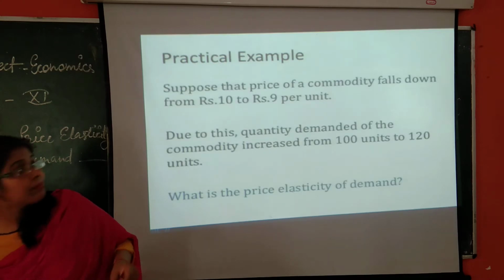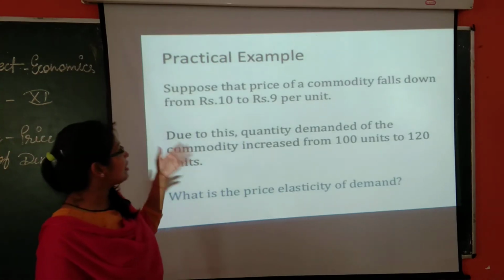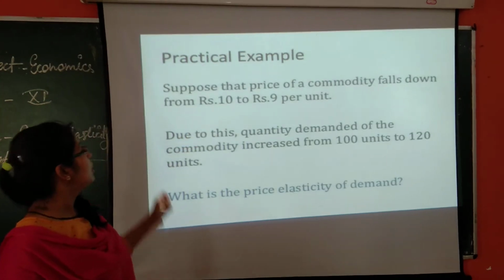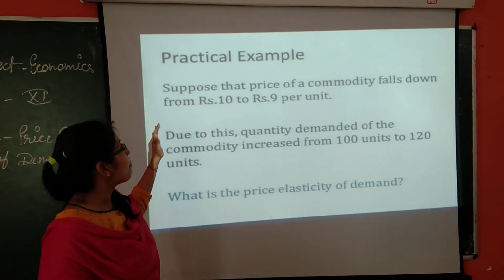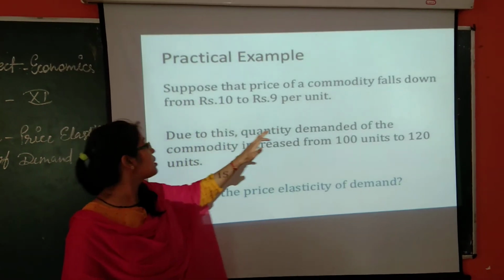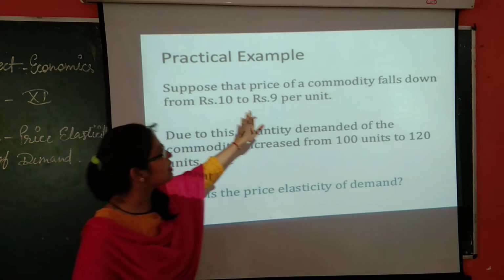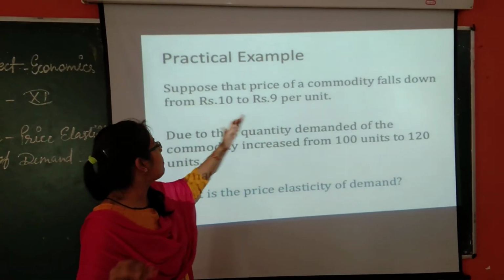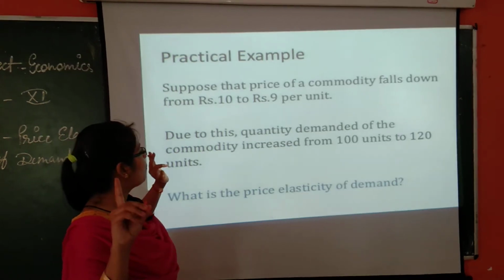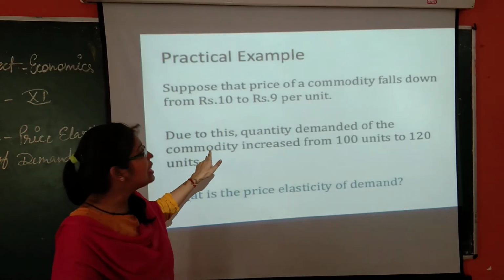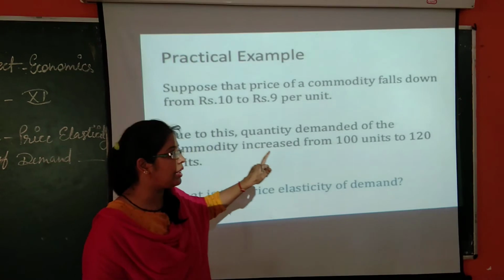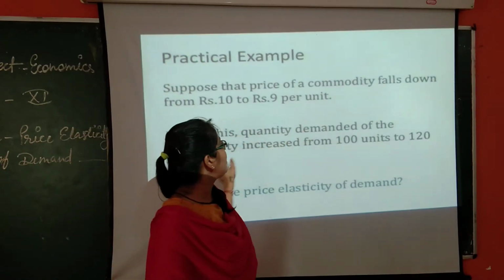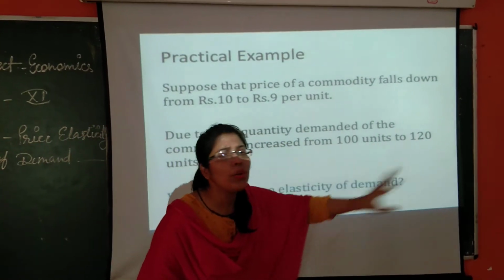Now next, let us understand the same concept with a practical example. You can see the example is mentioned here. Suppose that the price of a commodity falls from rupees 10 to rupees 9 per unit. So price falls from 10 to 9 per unit. That means the fall is of 1 rupee. Due to this, obviously quantity demanded will also be affected. Quantity demanded of the commodity increases from 100 to 120.